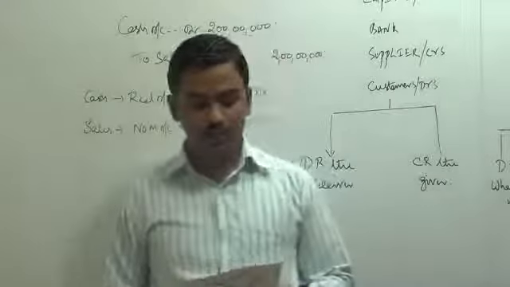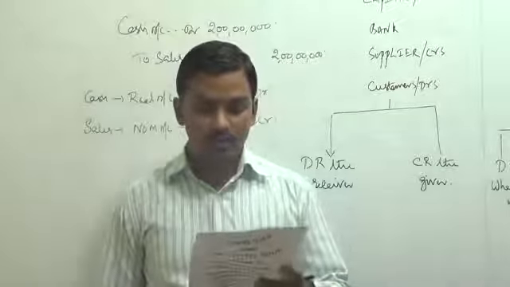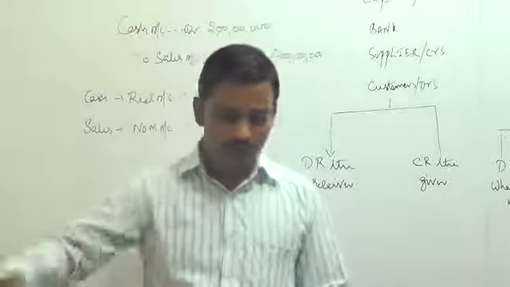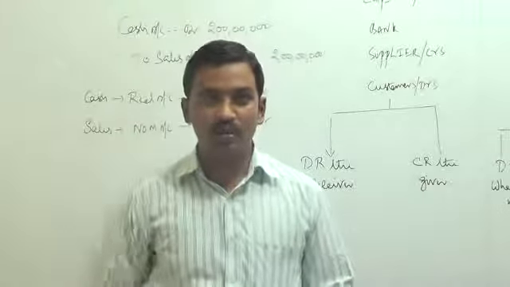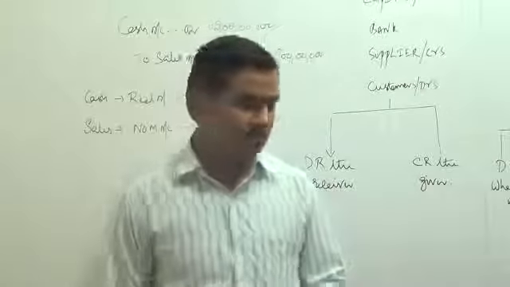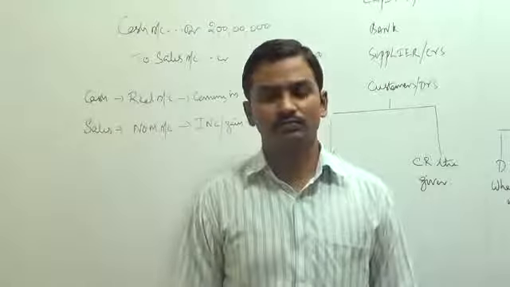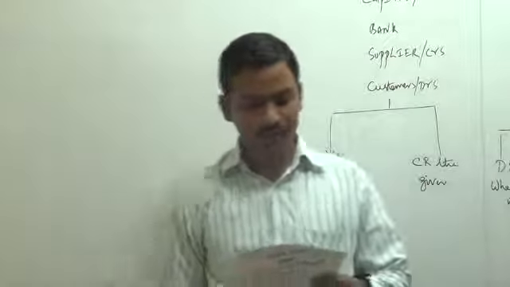Let us continue. Next transaction. Jewellery sold on credit to Mr. Daridranath, 10 lakhs rupees. How are you going to record this transaction? We have sold some more goods on credit to Mr. Daridranath.